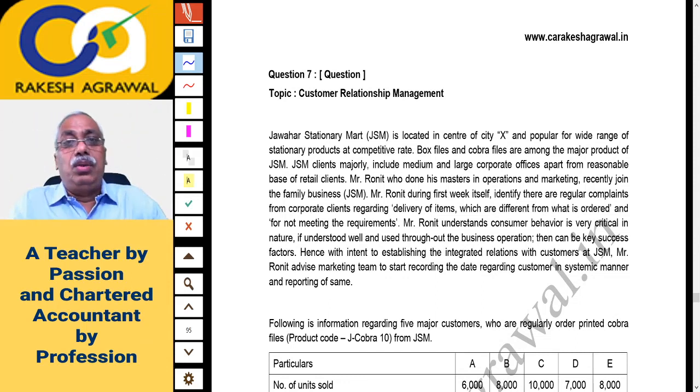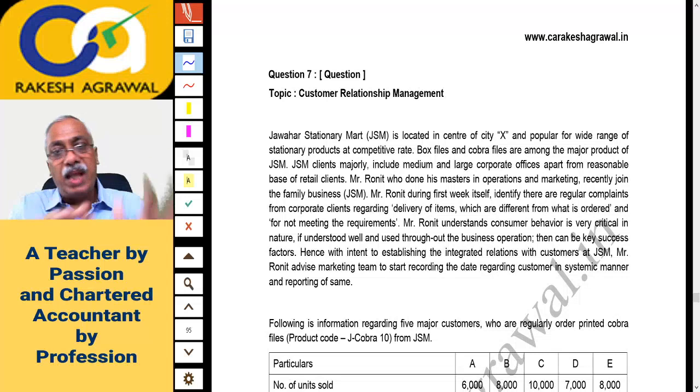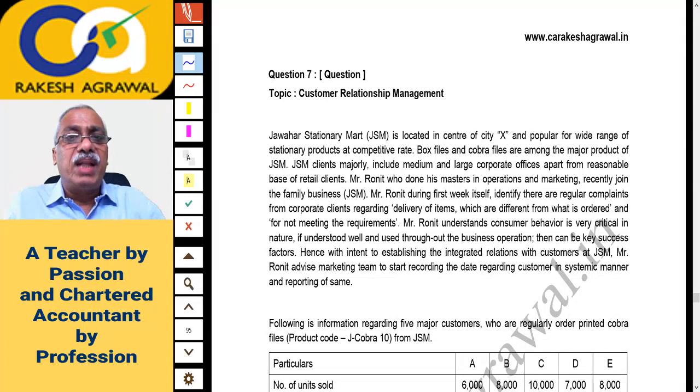So you have to be prepared to write some part of theory. Those who love theory will get a lot of chance to write the theory answers. But those who are weak in theory, and the majority of the students are weak in writing theory, or basically weak in writing itself, have to select the questions from the question paper in such a manner that they attempt more of the practical questions in the beginning, and they keep the theory, case scenario, case study at the end. Okay. Anyway, that you also know. It's nothing extra or new that I am telling you. Let us not waste time.